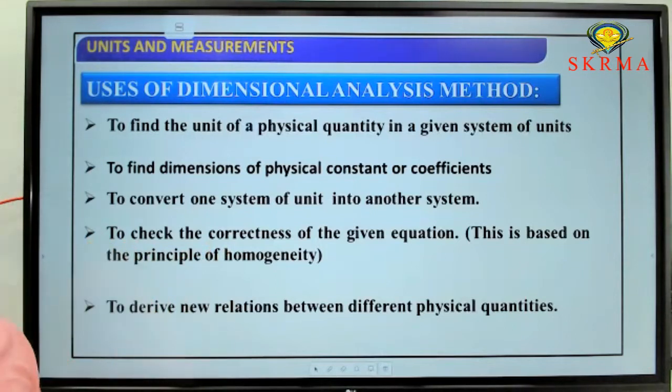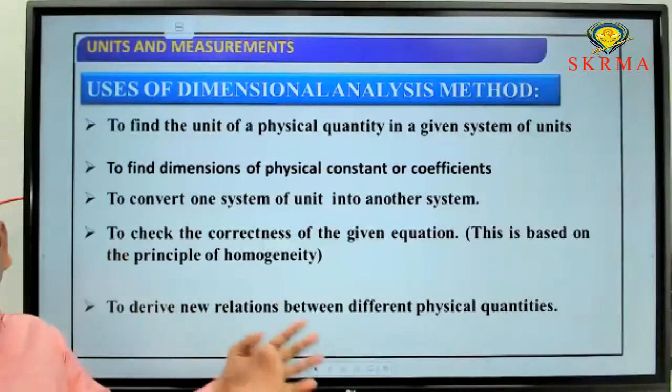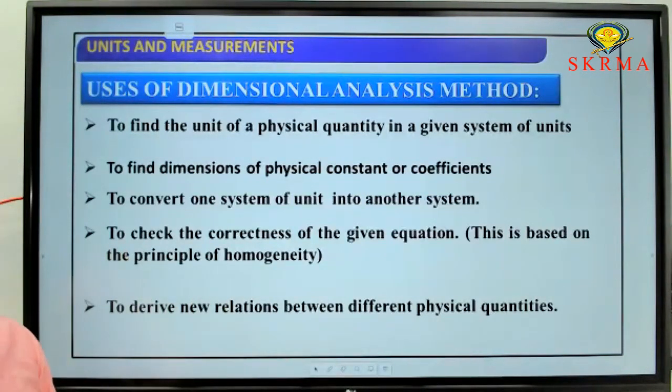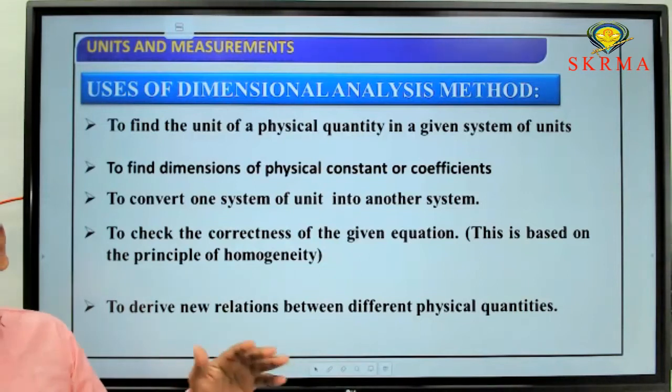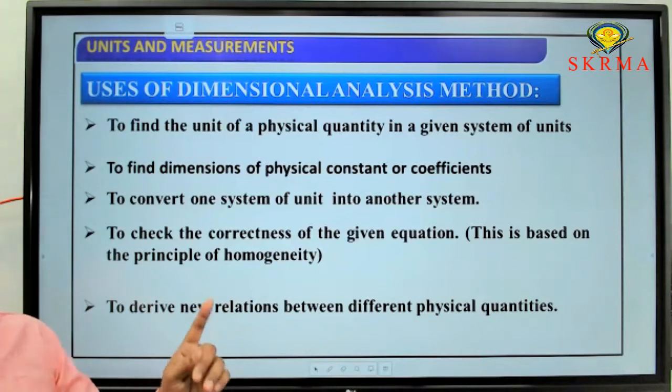Next, to convert one system of units to another, we need to use the dimensional formulas. To check the correctness of an equation, we need to use dimensional formulas. To derive new relationships between different physical quantities, we need to use dimensional formulas or analysis.